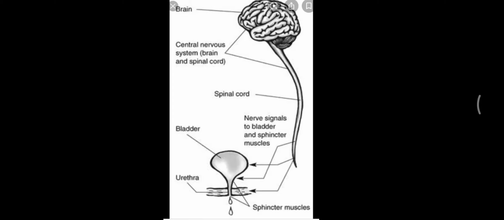In our last sessions, we have learned about the removal of various nitrogenous waste and we have classified the organisms on the basis of the type of nitrogenous waste they produce. So we have classified them as aminotelic organisms, which produce ammonia, and mostly the aquatic animals are categorized under the aminotelic organisms because ammonia needs a lot of water for dissolving.